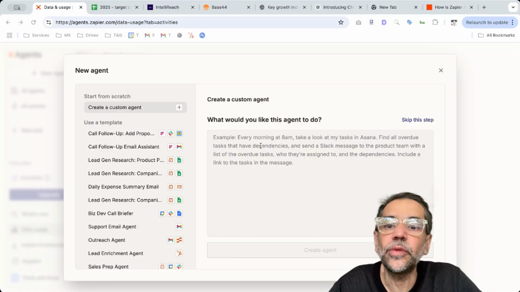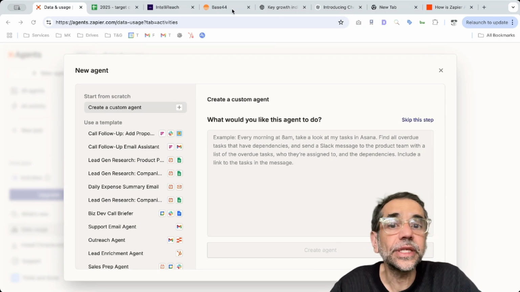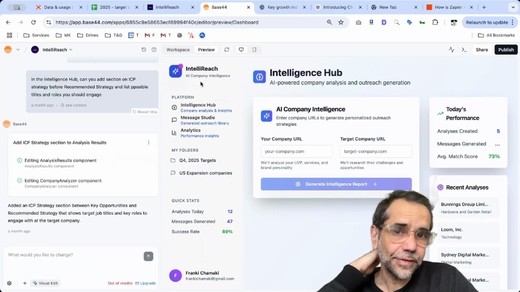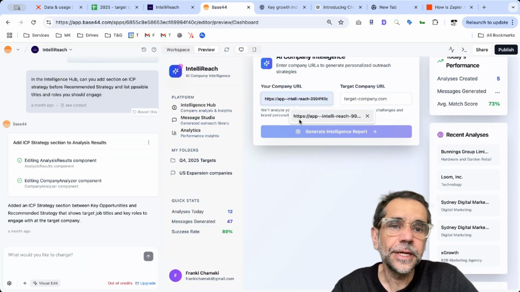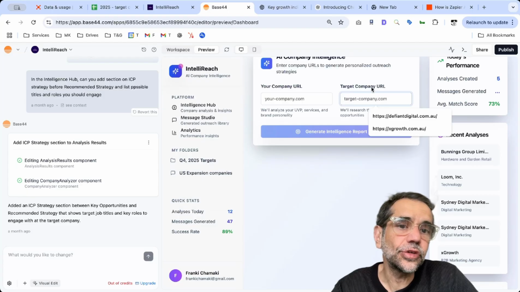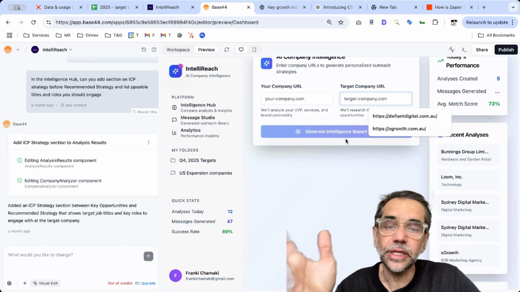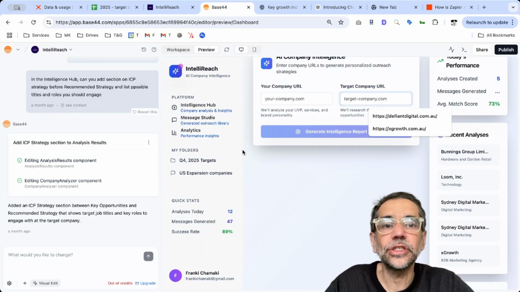So we want to target those companies that are growing. And so I want to create an agent that will go out and look at my list and say, yep, this company is growing, this company is not really growing, these are the companies you should target for any outreach. And this is kind of related to my previous video where I created an application called Intel Reach. Basically, you enter the company that you're targeting and enter your company, and it creates value propositions for that company for your outreach. Again, this is a separate video. You can watch that. But I'm not going to focus on that today.